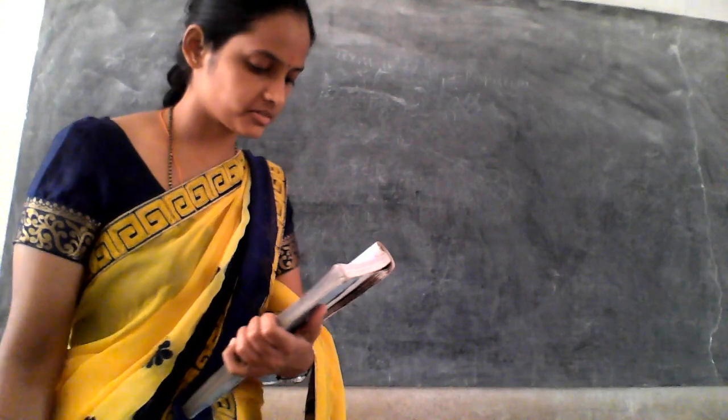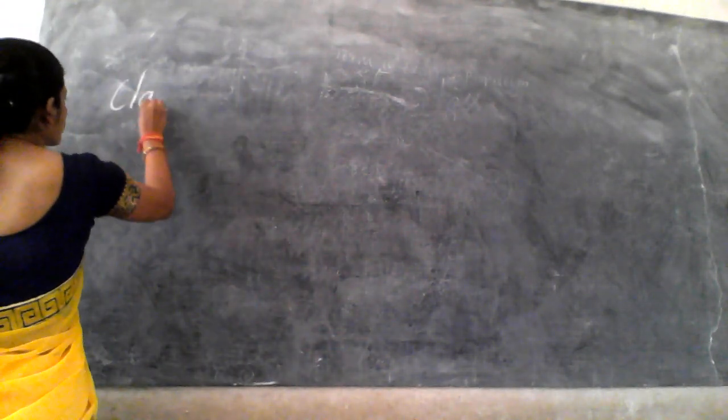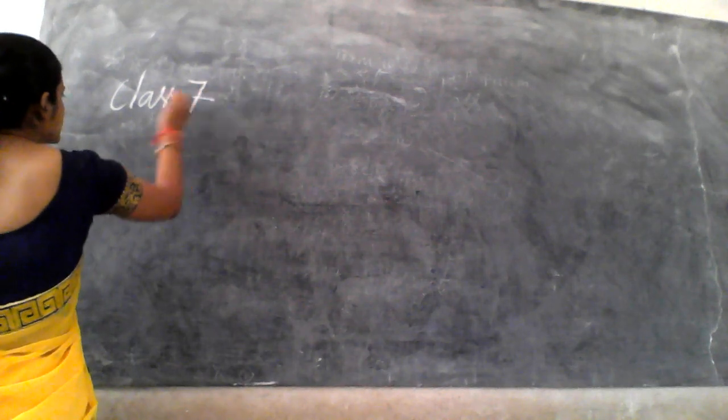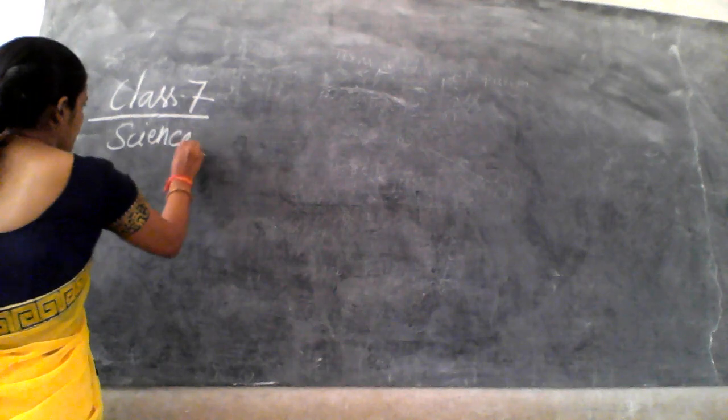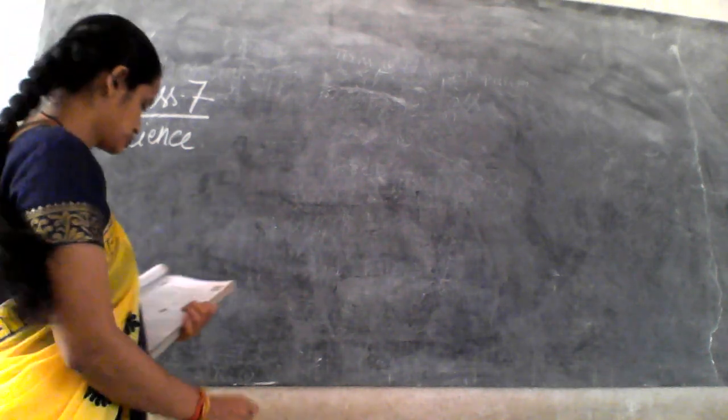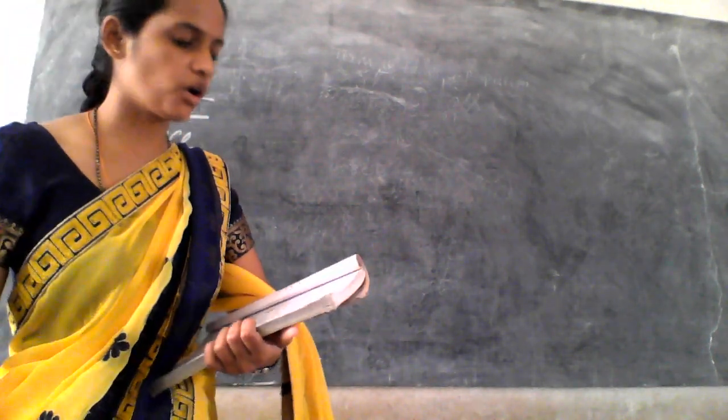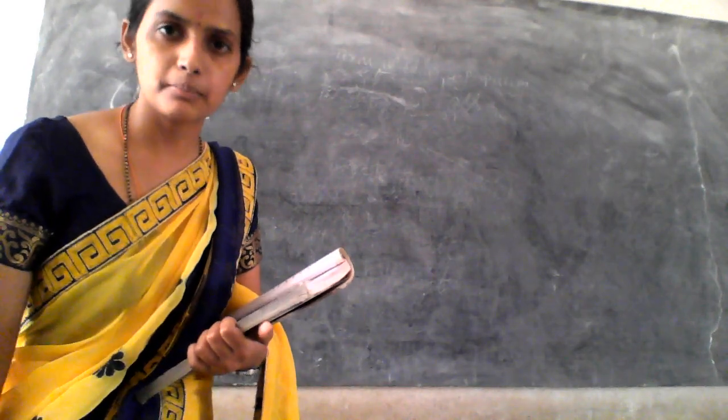So this is your class 7 science, right? So the first chapter is what? Nutrition in the plants.